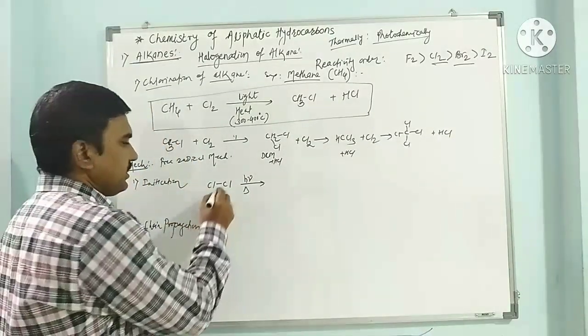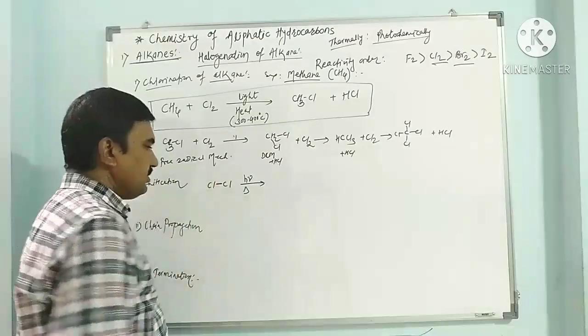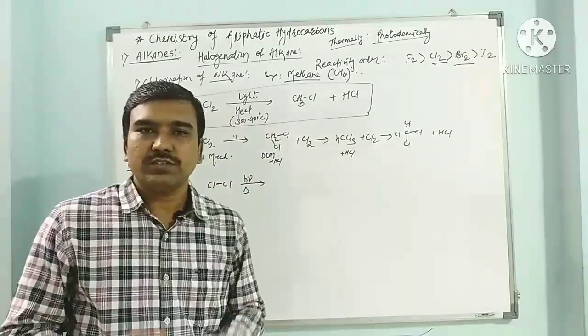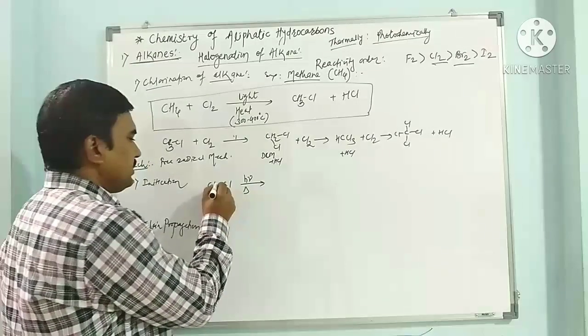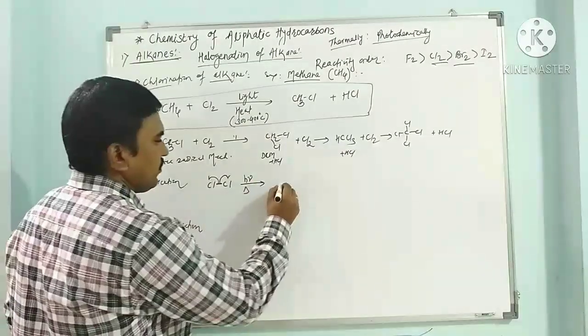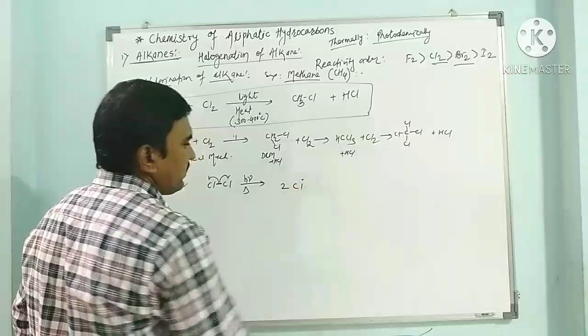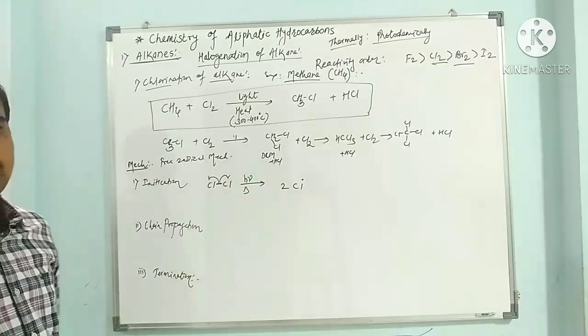When this Cl2 molecule is there, it undergoes dissociation; it needs some light or heat. So this is a free radical reaction. Generally it needs around 60 kilocalories per mole of energy to break this bond. After dissociation of the bond, we get 2 chlorine free radicals.